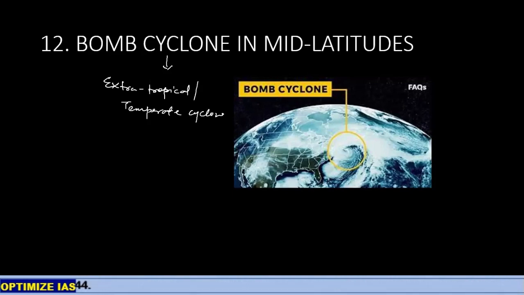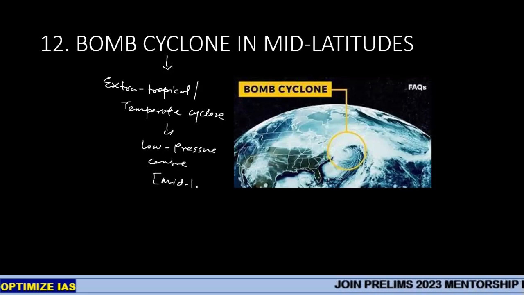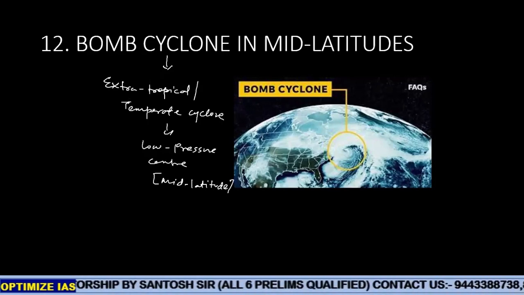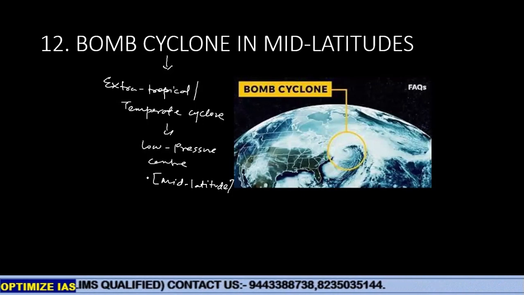So it's a low pressure center. It's a type of low pressure center which developed in the mid-latitude areas. And to declare any temperate or extratropical low pressure center of mid-latitude as a bomb cyclone,